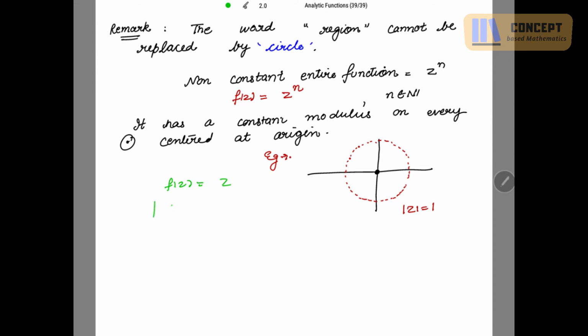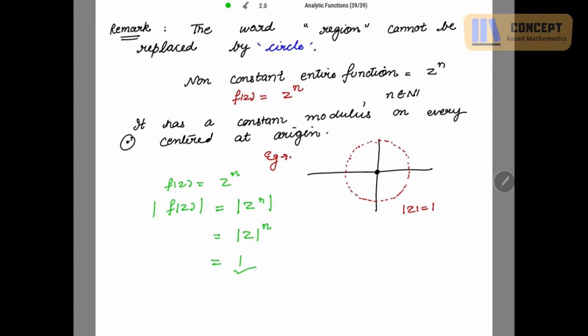Now if we take mod f of z, that is mod of z to the power n. We have mod z is equal to 1, so I write this as 1. Now you see that mod of f z is equal to 1, that is, the modulus of the function is constant, but the function itself is not constant.